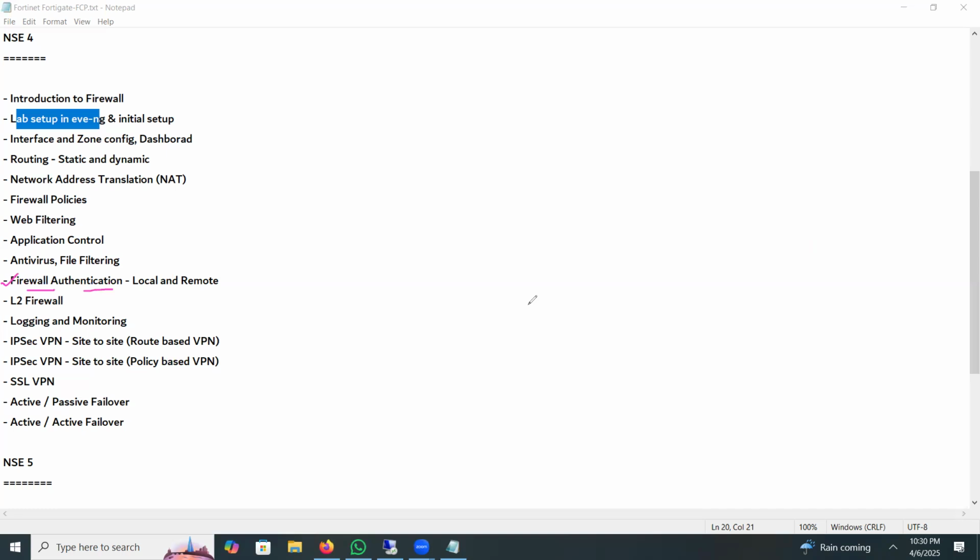So it's very important. Also, we will configure the firewall authentication. So what is firewall authentication? Let me give you a simple example. Suppose this is a firewall, and this is the inside user. Suppose the username is Ashish, and the IP address is 1.1.1.